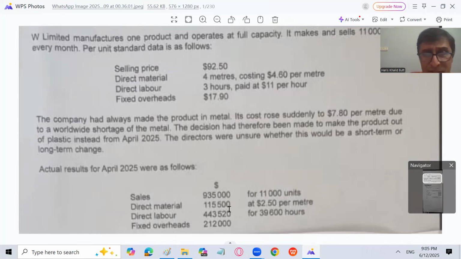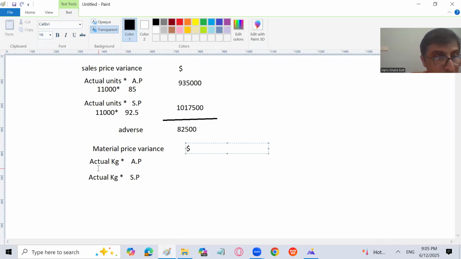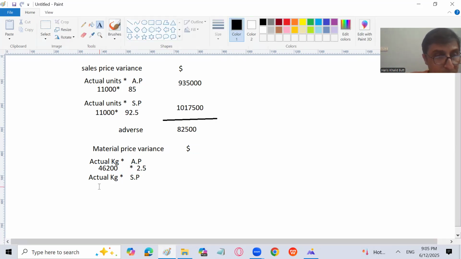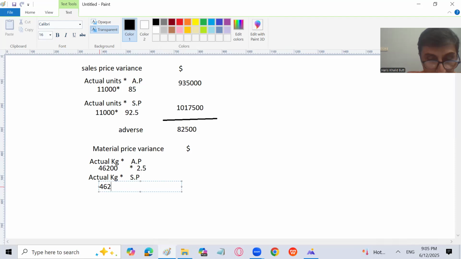So let's find the actual kgs. 115,500 is the actual material cost, divided by 2.5, you will find the actual kgs. That is 46,200. So let me write here 46,200 multiplied by 2.5, and then again actual kgs 46,200 into 4.6, which is the standard price.